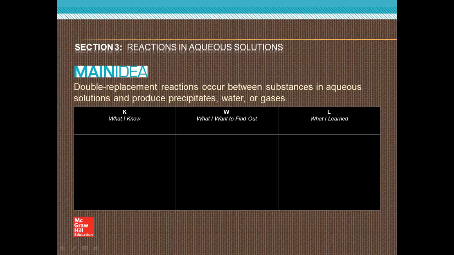Okay, Mazen. Decomposition reaction and what? Replacement reaction. Good. Synthesis reaction, simple replacement and double replacement. Okay, thanks, guys. These are the types of chemical reactions that we studied at the previous session. Now, inshallah, we are going to complete this third lesson: double replacement reaction occurs between substances in aqueous solution and produces precipitates, water or gas.